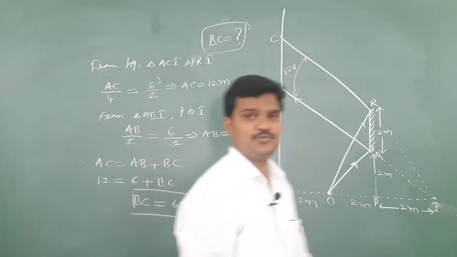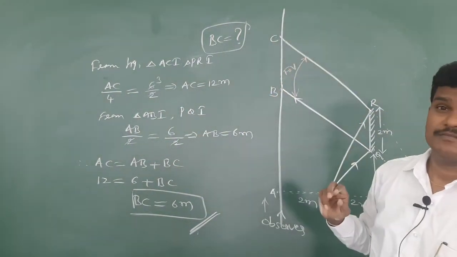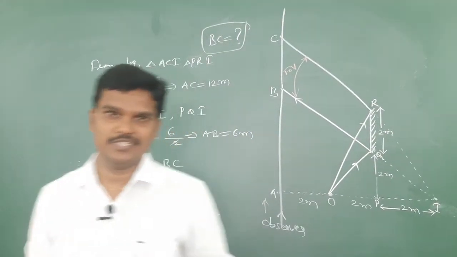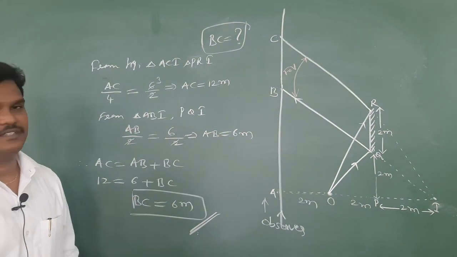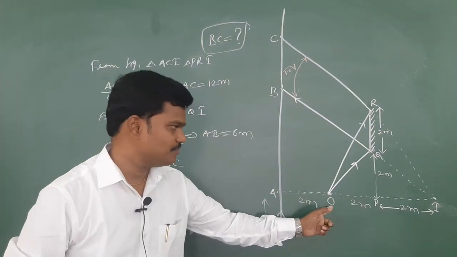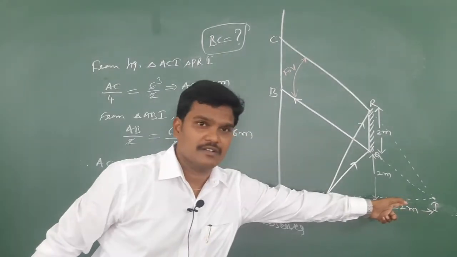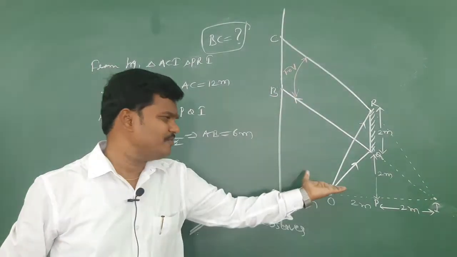So he has to move, means for a 6 meter distance, he is able to see the clear image of the given object. Okay, so these type of questions they will give, you try to solve like this. If observer, see, object is at a distance of 2 meter, image also forms at a distance of 2 meter. Don't think that the mirror is at a height of 2 meters or how it will form. It will form. Why?